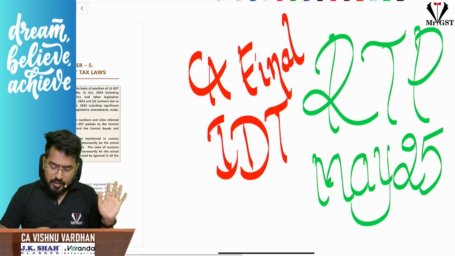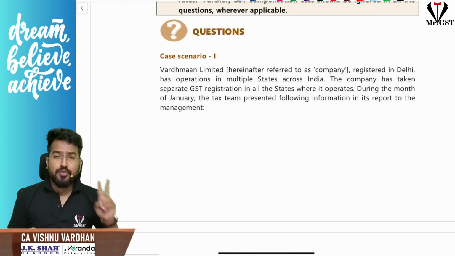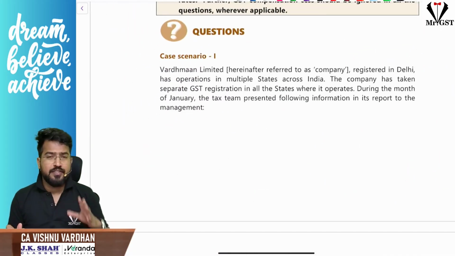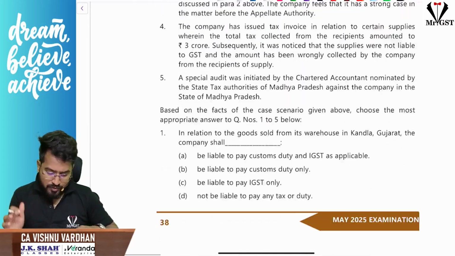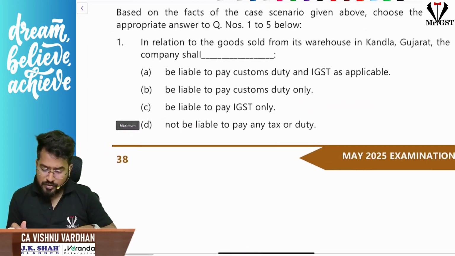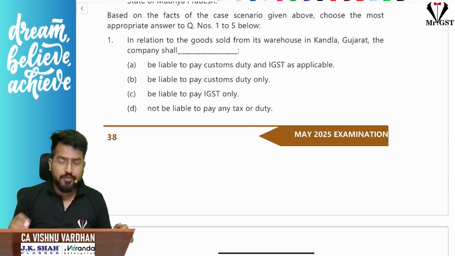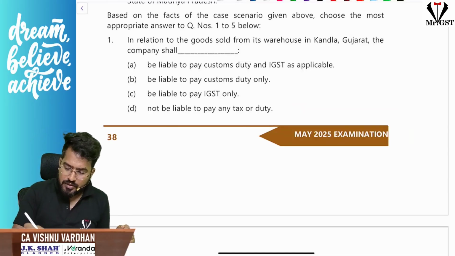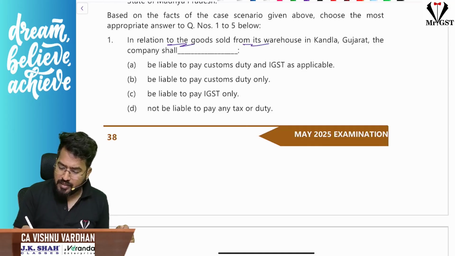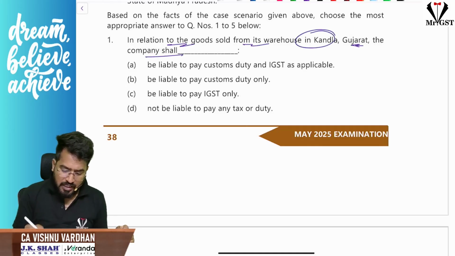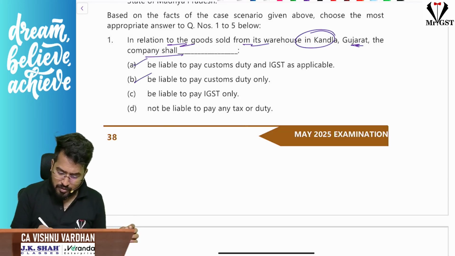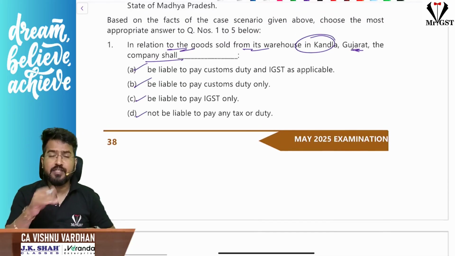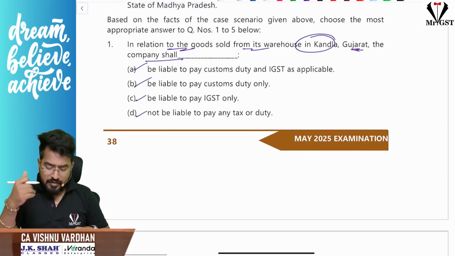So, first, there is a case scenario. There are two case scenarios, and our strategy is first go with the questions in the case scenario, not with the case scenario. So, let us go with the MCQs first, so that we'll understand what are the requirements from the case scenario. In relation to goods sold from its warehouse in Kandla, Gujarat, the company shall be liable to pay customs duty and IGST applicable, will be liable to pay customs duty, only be liable to pay IGST, not liable to pay any tax. Okay, fine. So something they sold from their warehouse, whether GST will come into picture or not, we have to see.